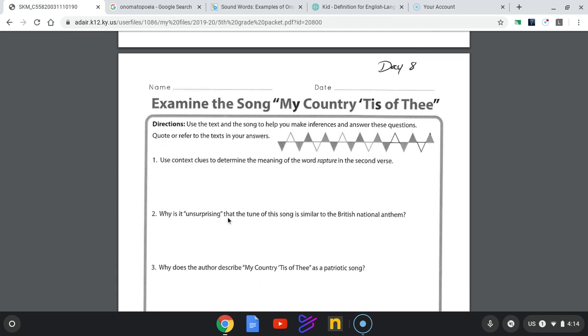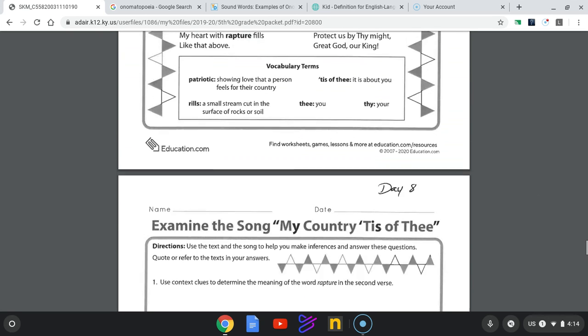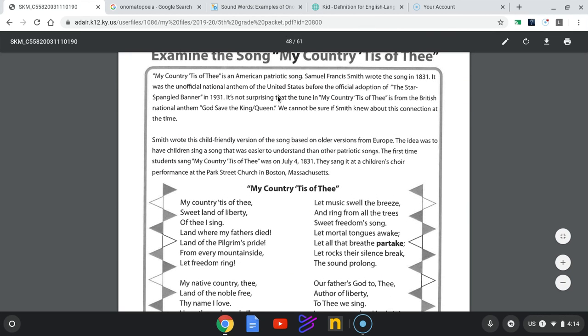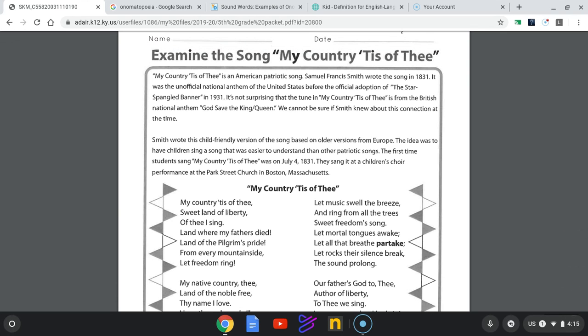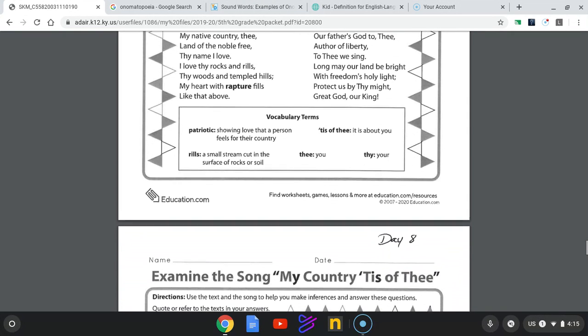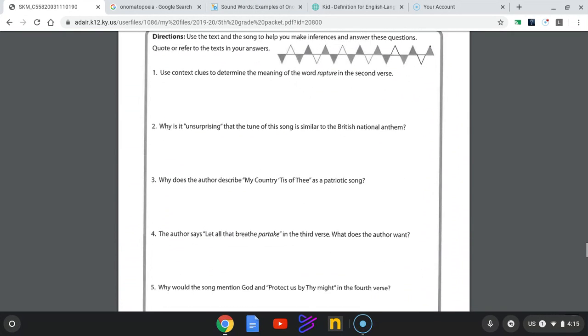Number 2, why is it unsurprising that the tune of this song is similar to the British national anthem? Now I want you to go back up to the paragraphs at the beginning of the page and think about what it says in this paragraph that would make you understand why the tune of this song is the same as the British national anthem. And I would underline evidence there to answer your question, because there is certainly evidence in that first paragraph that could help you answer that question.